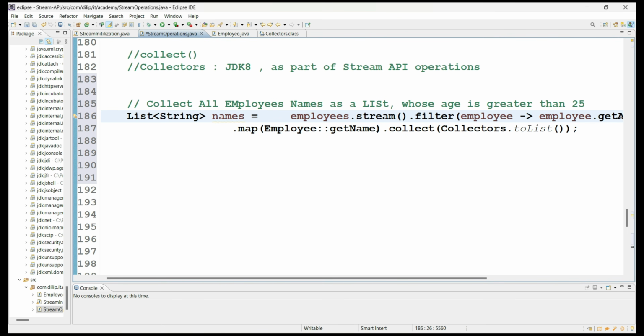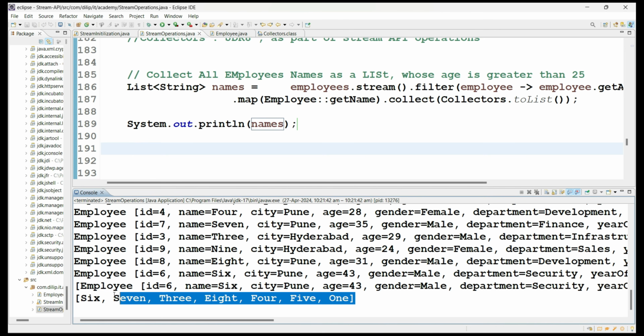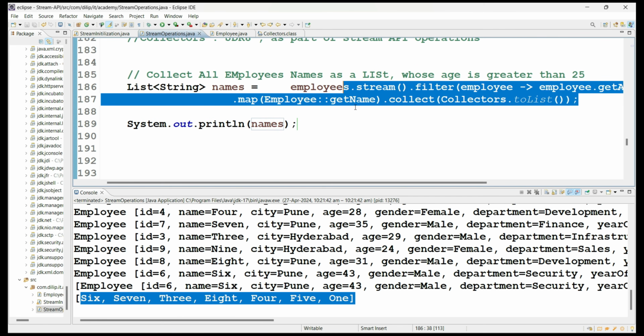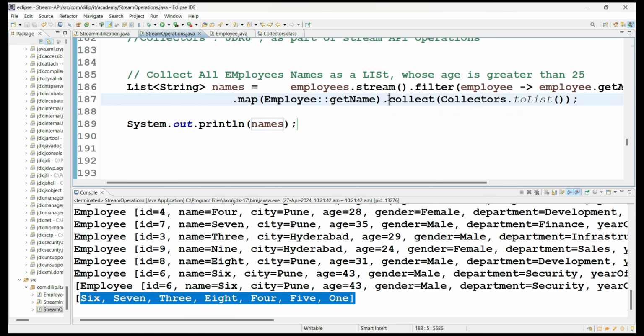Employee names, right? So let me print it, sysout of names. See here, did you get all the employee names or not? Yes, we got the respective employees whose age is greater than 25. But this is the approach from Java 8 onwards. In Java 16, they simplified this operation and gave a direct method called toList also.